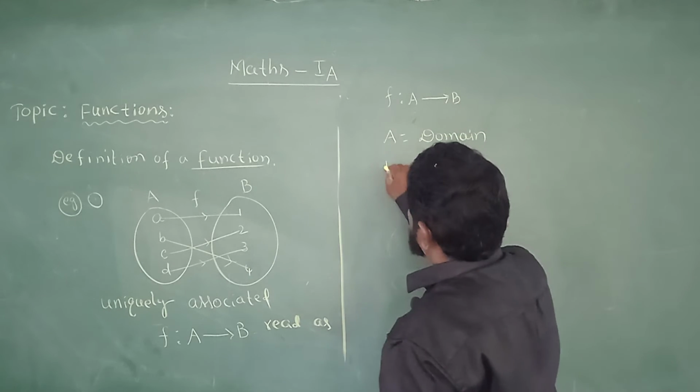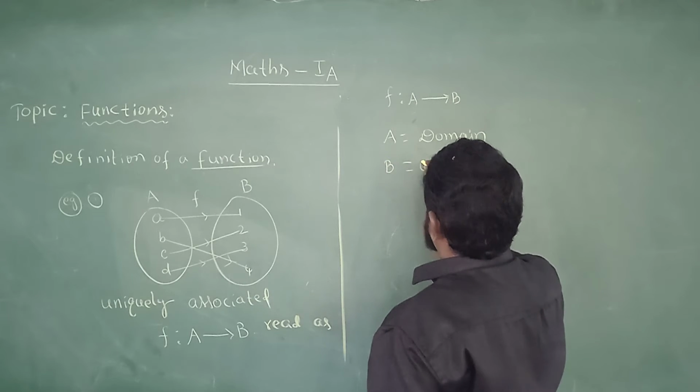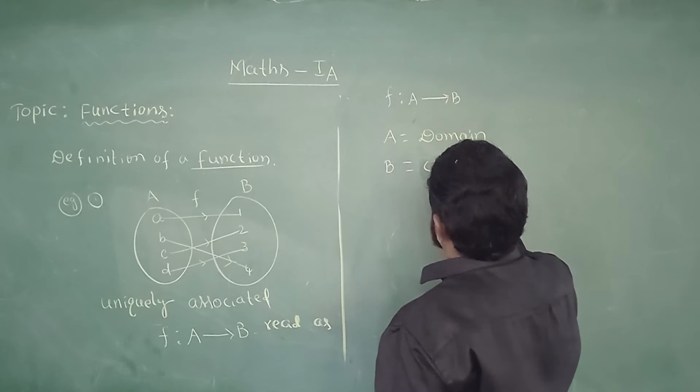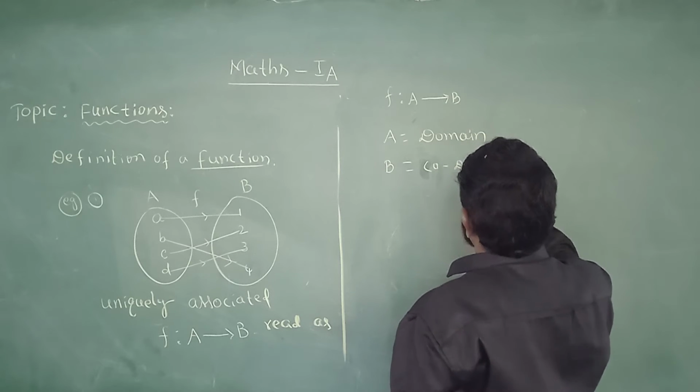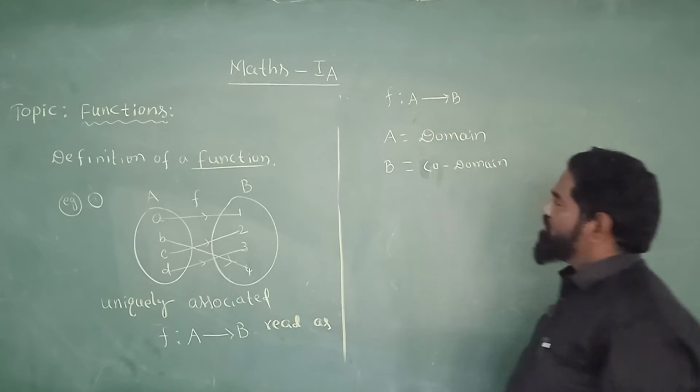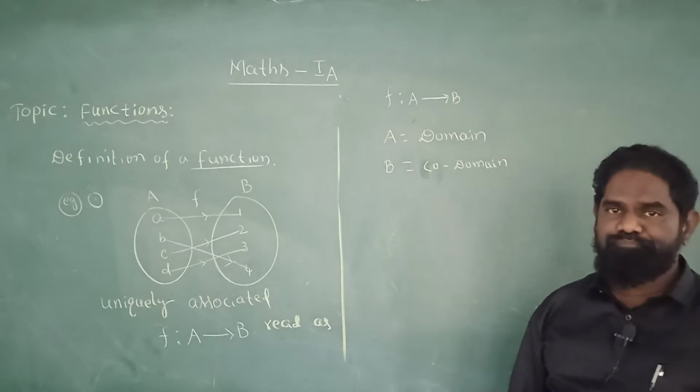The second set B is called the codomain.